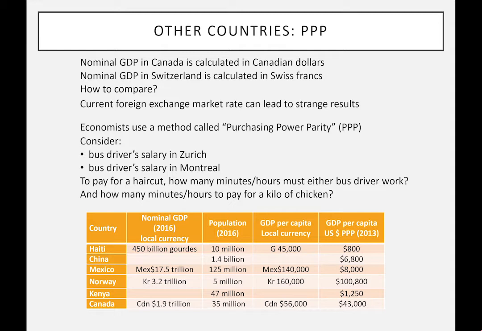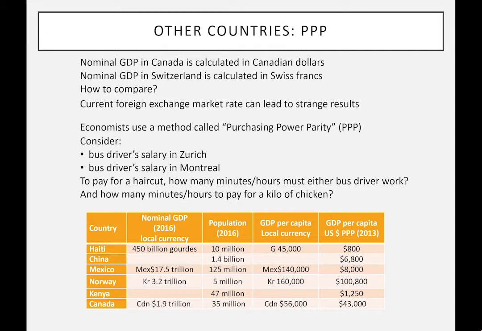And here we can see what the end result is. And you'll notice that in the case of Norway, it's over twice as much as it is in Canada. This is in US dollars. I should have done it for Alberta, I didn't, to compare Norway and Alberta to see what the difference is. Haiti, very small at 800. So this is a measure of the poverty or the level of income. Keep in mind, it's the average. And of course, it has all the weaknesses of GDP in the sense of a country like Haiti.